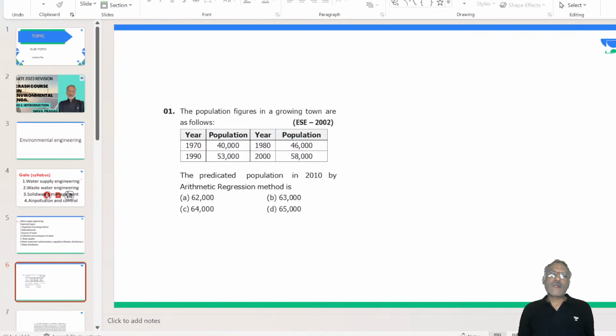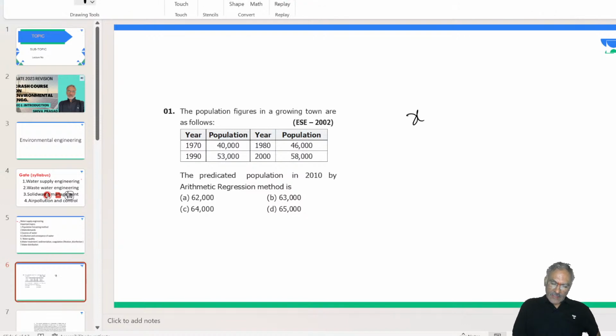The predicted population in 2010 by arithmetic regression method. Arithmetic regression means arithmetic increase method. Year is given, population is given. With the help of this, we need to work out future population. So all of you take that information, work out. Two things you have to work out here. One is x bar, second one is n. For this data you have to find out x bar, n.